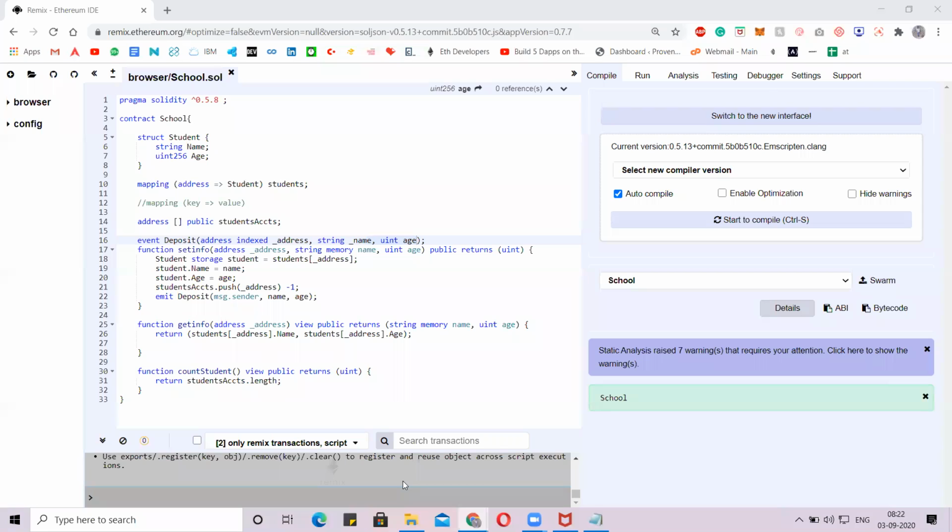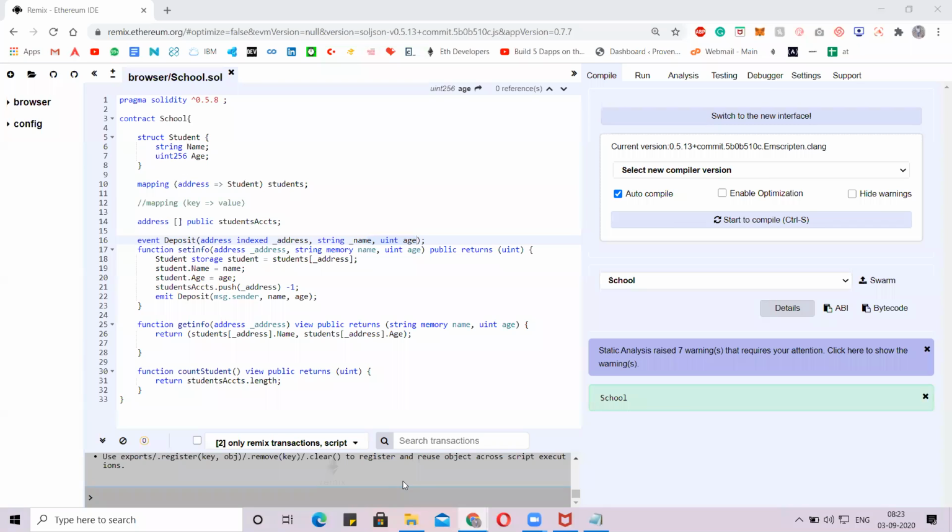Please try to respond whether you have understood or not, because this is the place where you have to learn the things which you have problems with, the issues you are facing. Okay, cool. Now we are done with the event and emit.